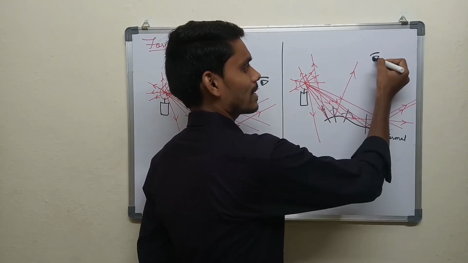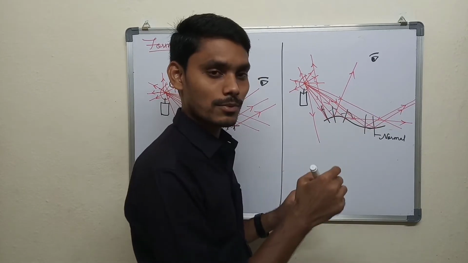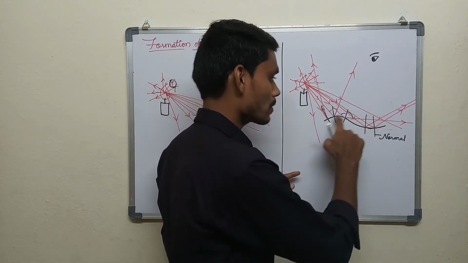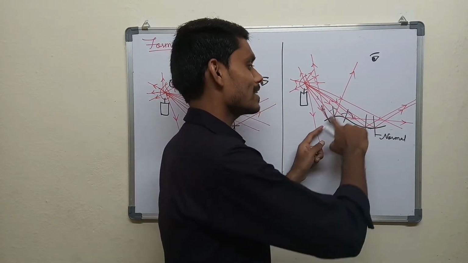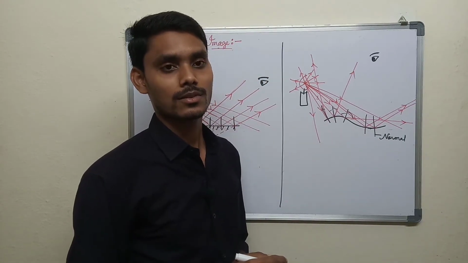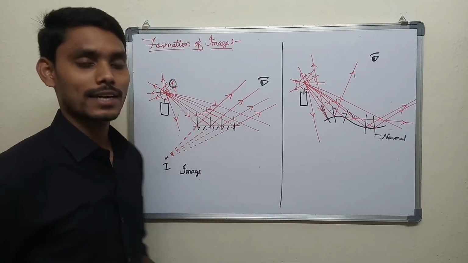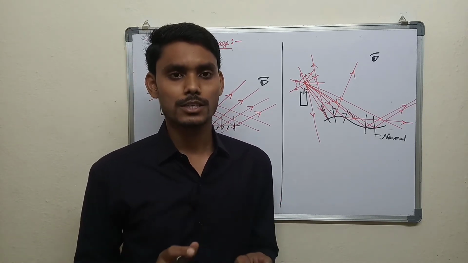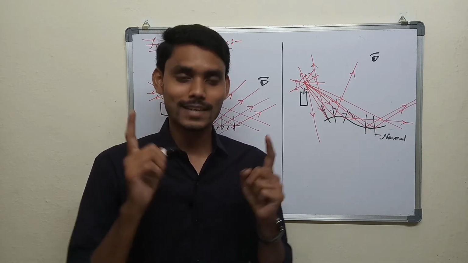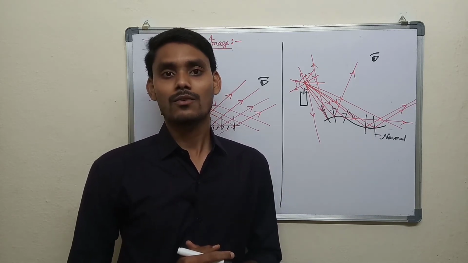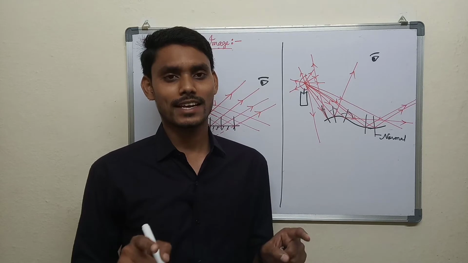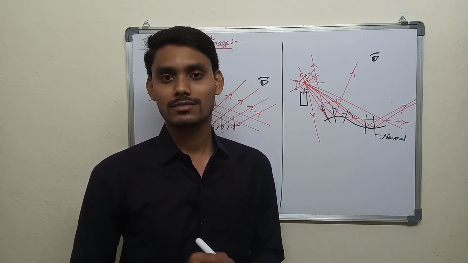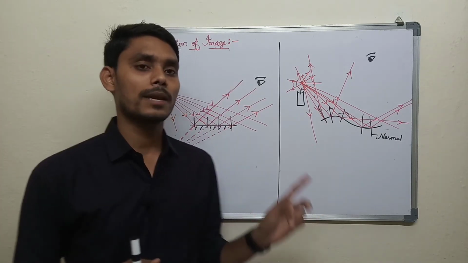So if you see, do these rays seem to be coming from some particular point? No, these rays seem to be coming from the surface. So we can see the surface, not the image. From this you clearly understand that highly polished surfaces can form an image, but not all surfaces. The best example for this is water. Water in a steady state can form an image. Even a little disturbance can spoil the image. This is how an image is formed by the plane mirror.